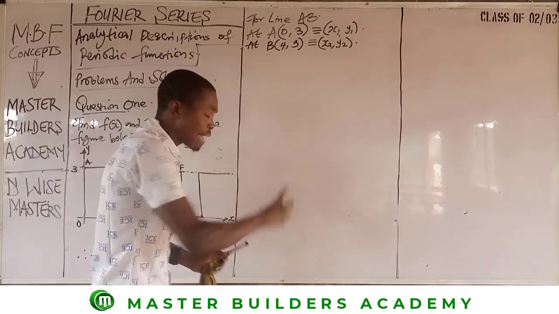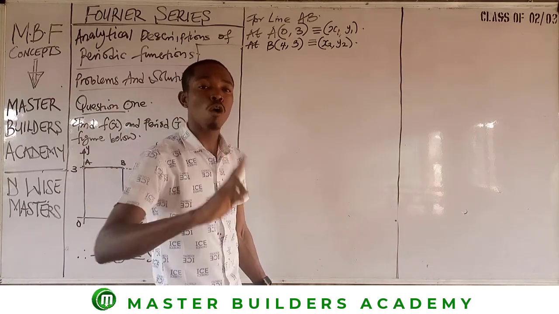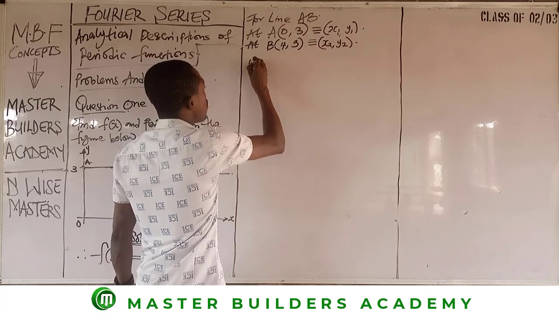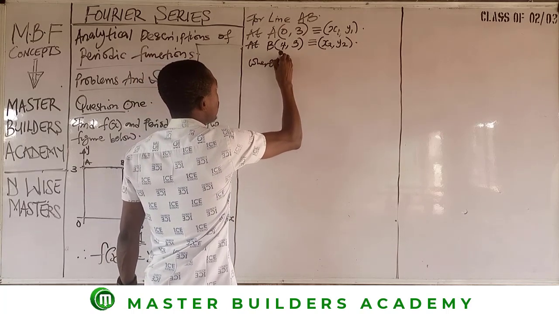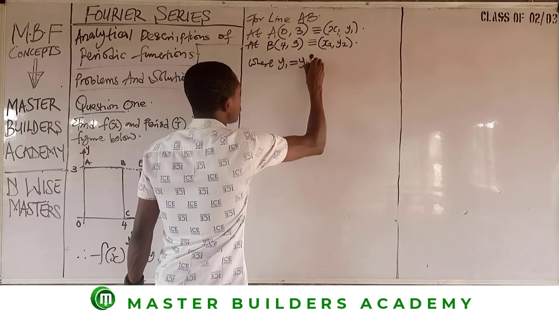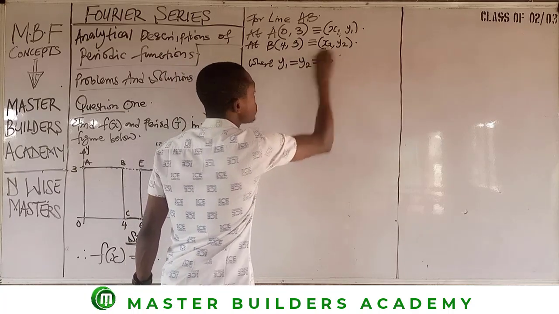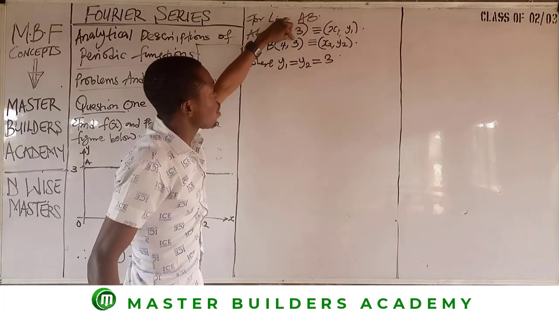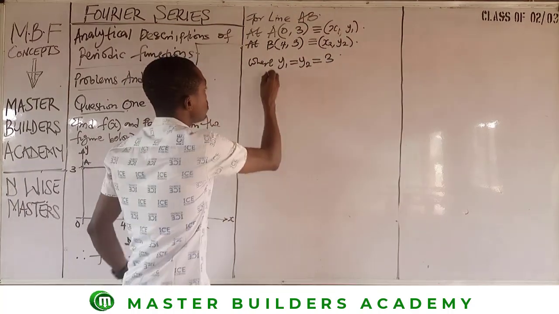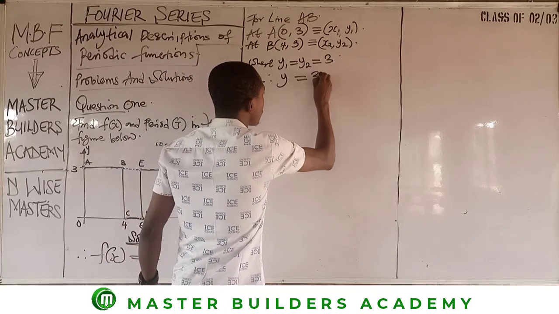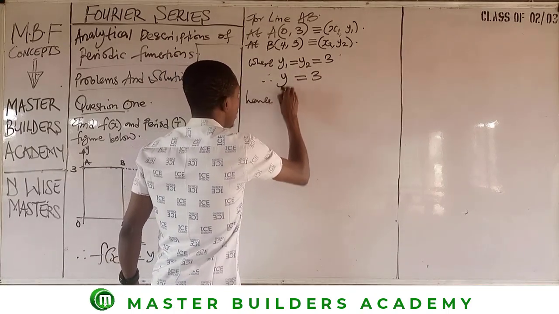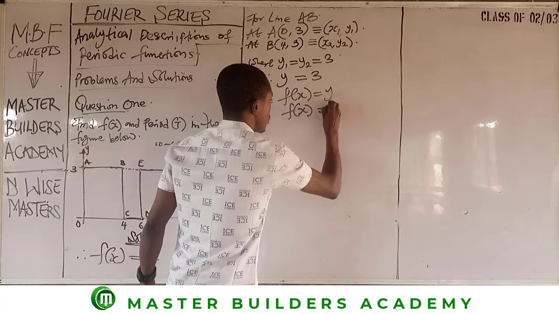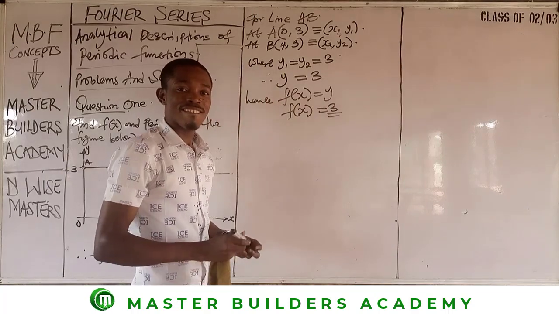Having been able to pick out the values of point A and point B, the next step is to check if the two values of y are the same. Of course, from what we have here, y1 is equal to y2 and both are equal to 3. Can you see it? The value of y1 is 3. The value of y2 is 3. Therefore, y is equal to 3. Hence, f of x is equal to y. F of x is equal to 3. It's as simple as this.